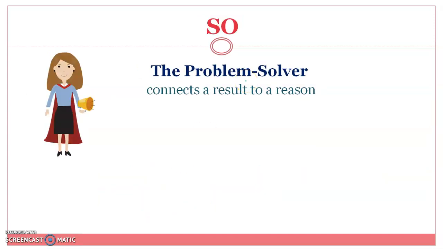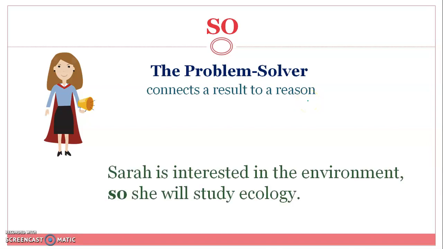Finally, we have "so," which is the problem solver. It connects a result to a reason, just like connecting a cause to an effect. Sarah is interested in the environment. She loves nature. So, therefore, she will study ecology. Notice the comma and "so."